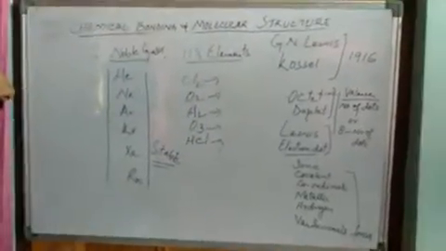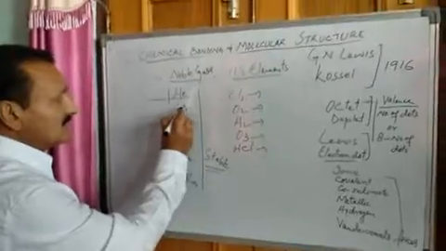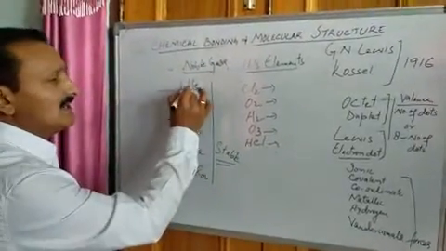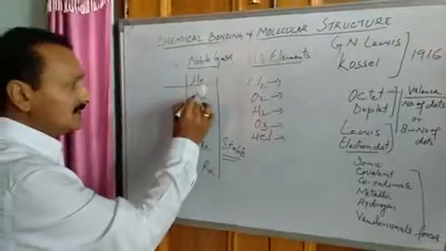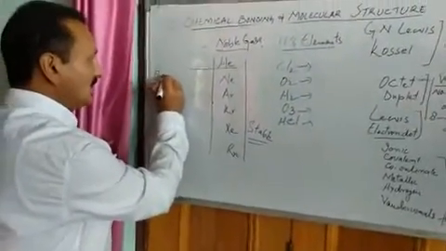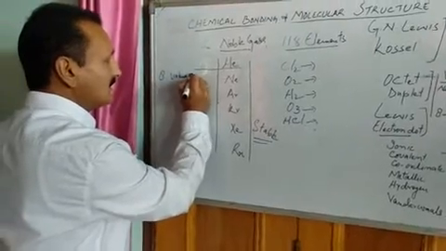The reason is that all these elements, that is neon, argon, krypton, xenon, radon, leaving helium aside, have 8 valence electrons. What does it mean?